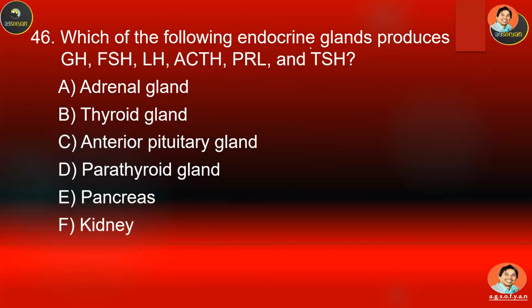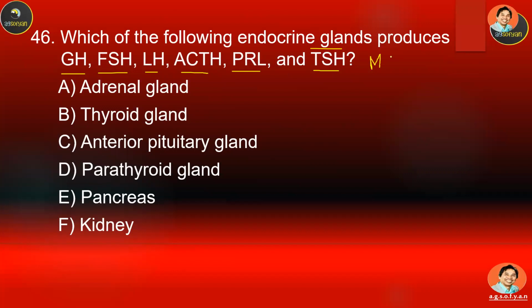Which of the following endocrine glands produce growth hormone, follicle-stimulating hormone, luteinizing hormone, adrenocorticotropic hormone, prolactin, and also thyroid-stimulating hormone? 1, 2, 3, 4, 5, 6. And then one more actually.